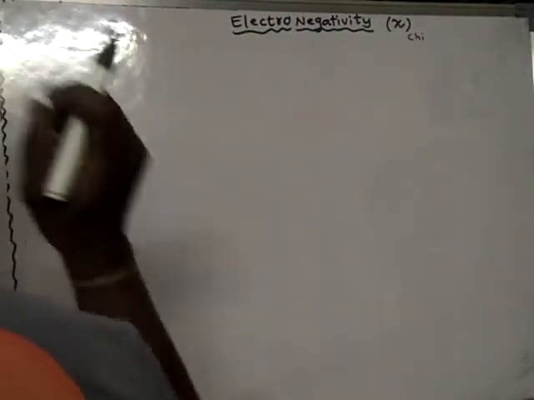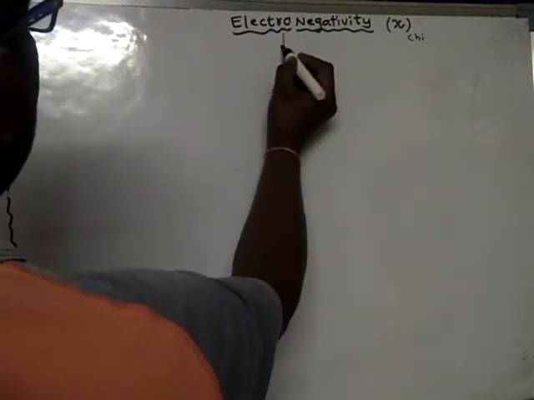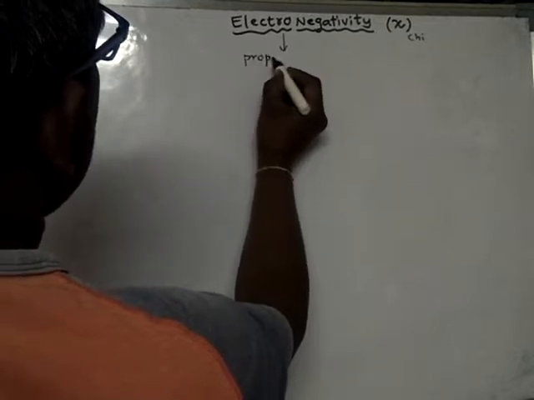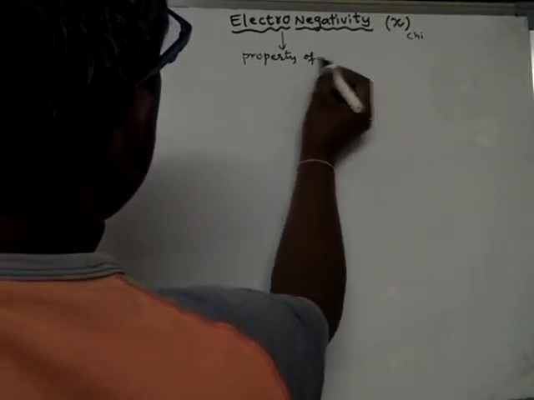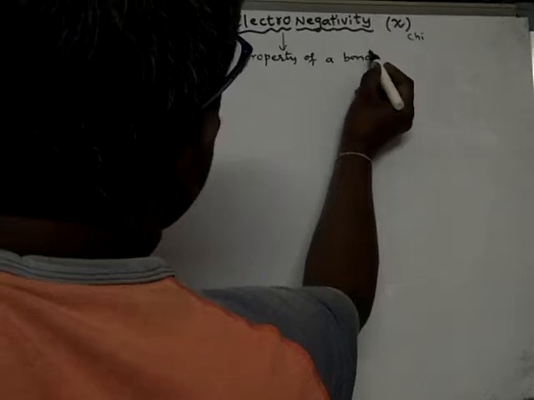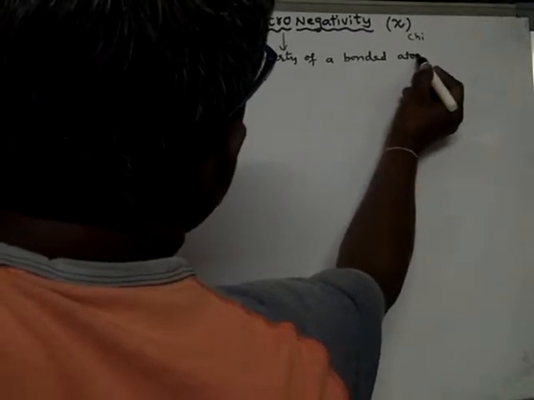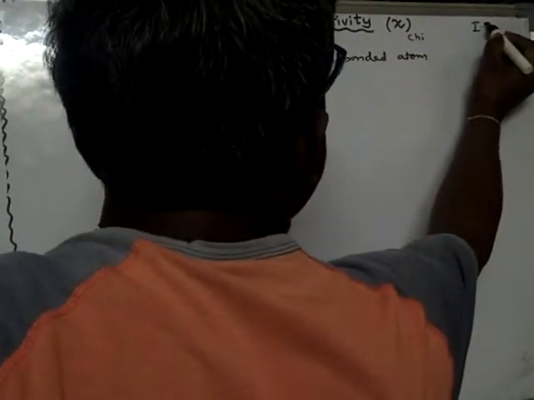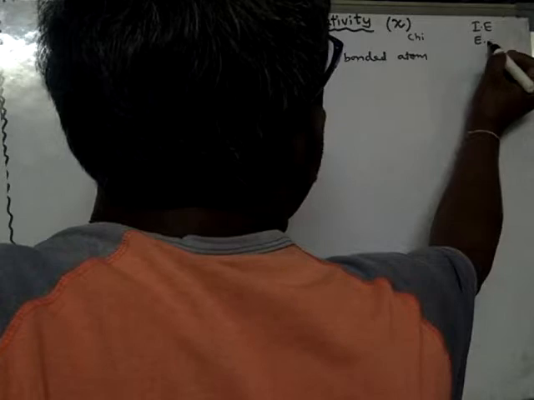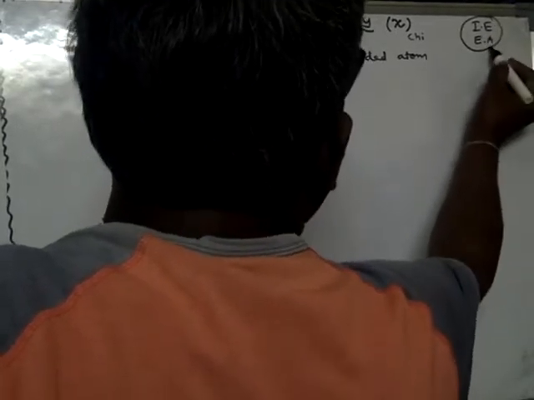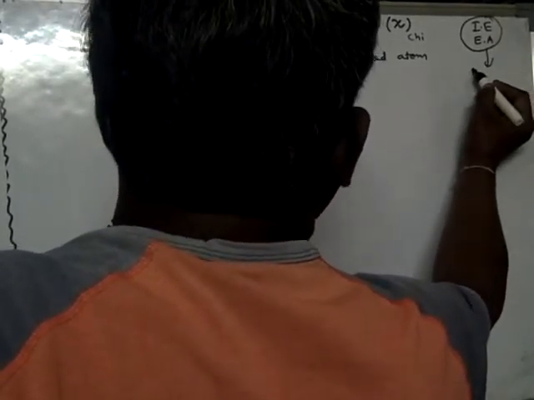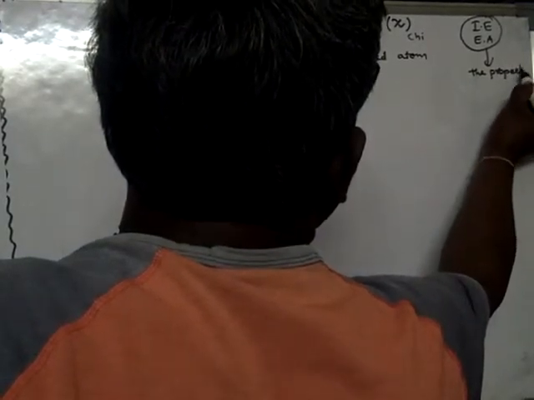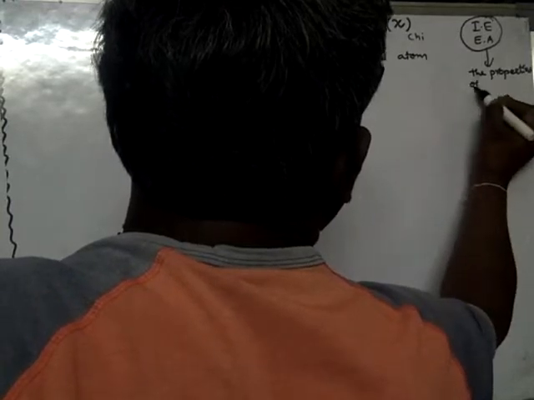See, actually, electronegativity is the property of a bonded atom, whereas ionization energy and electron affinity, these two are the properties of an isolated atom.